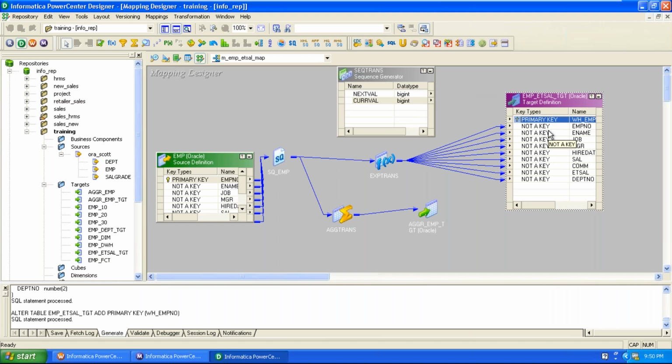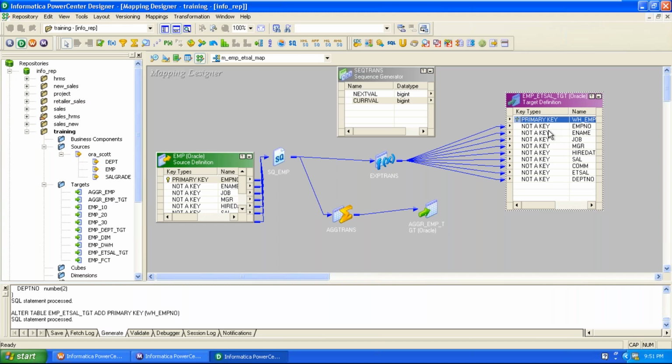Don't use the curr value column without using the next value column. You can use the next value column without using curr value also. For curr value, no values are generated incrementally if the next value column is not used. If next value is used to connect to the primary key available in the target table, then we can use curr value to connect to the primary key available in some other target table.